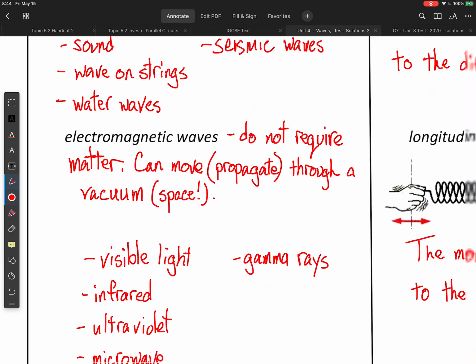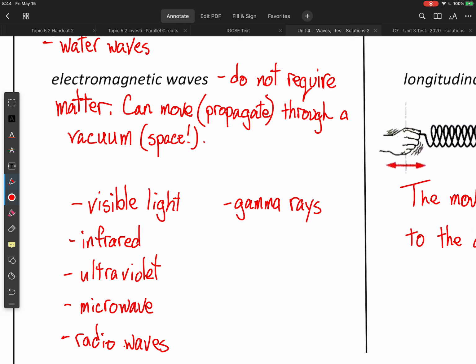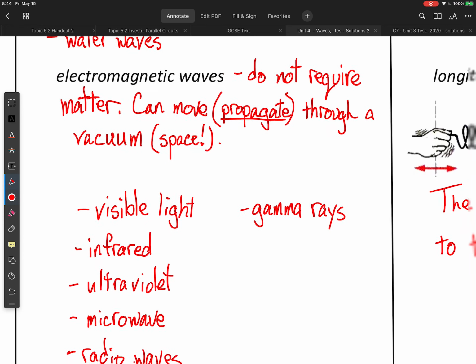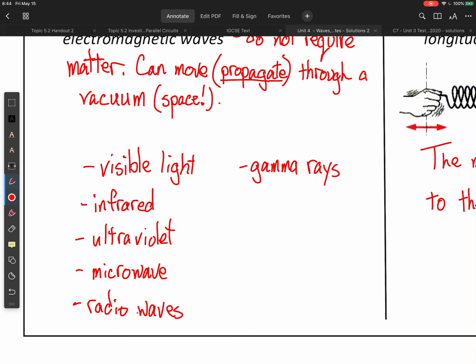The list goes on. Our next kind of waves are electromagnetic waves, and these do not require matter. So these will propagate through a vacuum, or space. Most vacuum is in space, so that's what we're talking about. Propagate just means it is moving and it keeps going. So the wave keeps going by itself. You don't have to add energy to the system. It just keeps going through space until it hits something, basically.